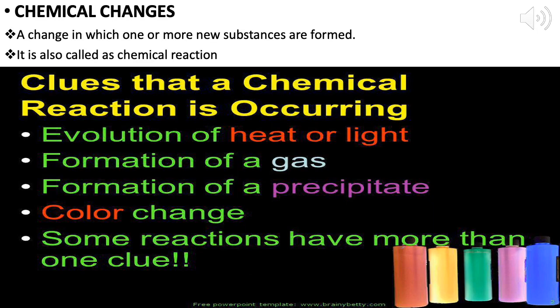Now, coming to the chemical change. A change in which one or more new substances are formed is called a chemical change. A chemical change is also called a chemical reaction.